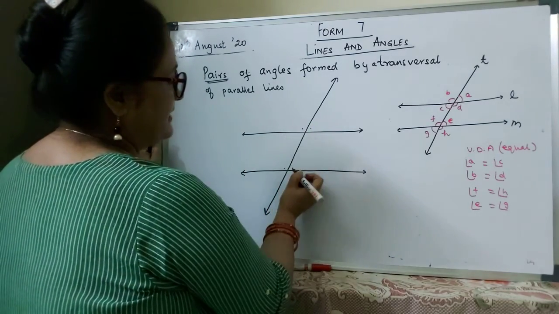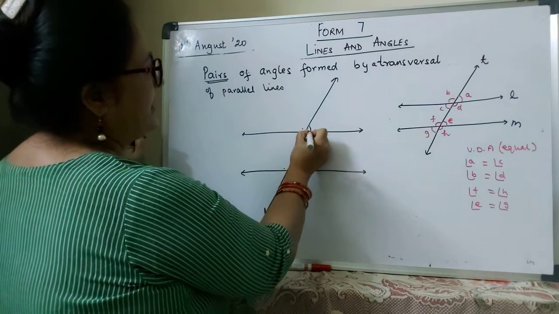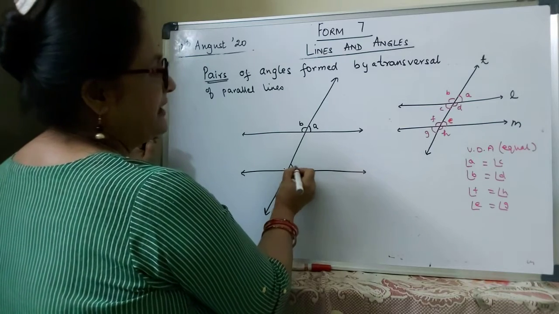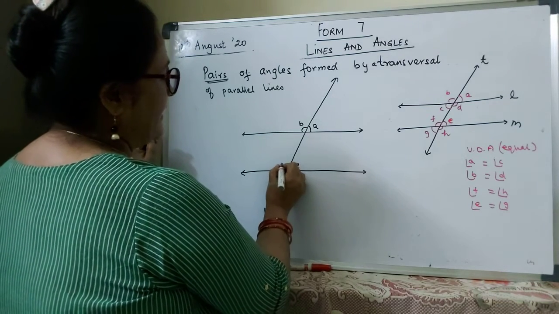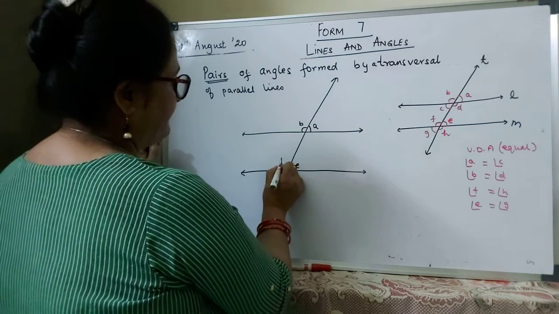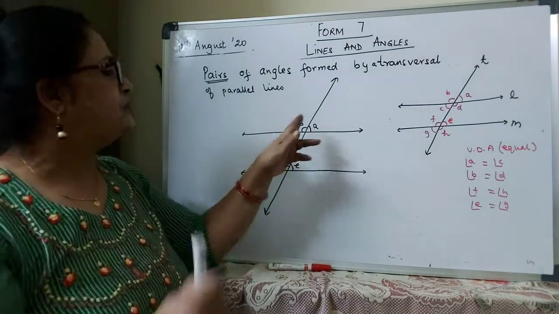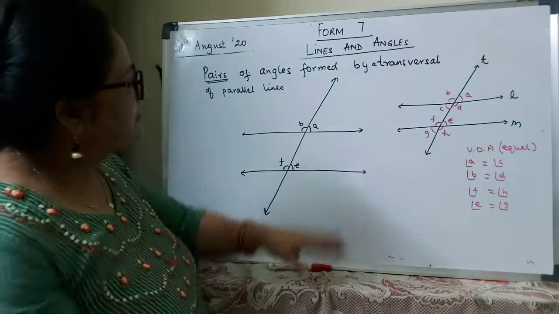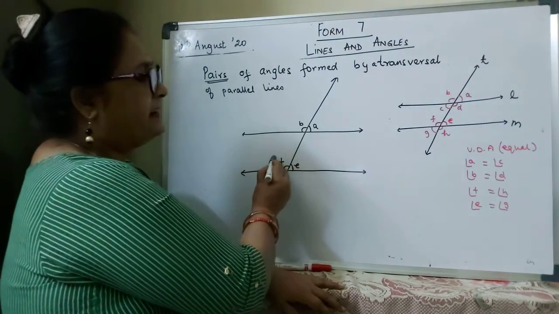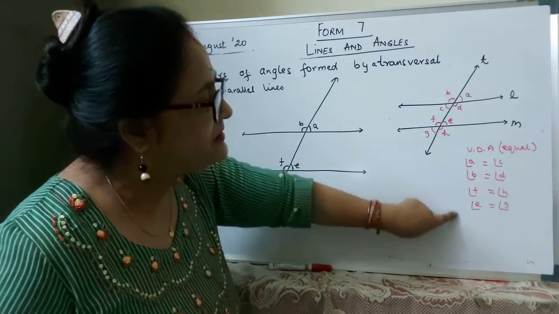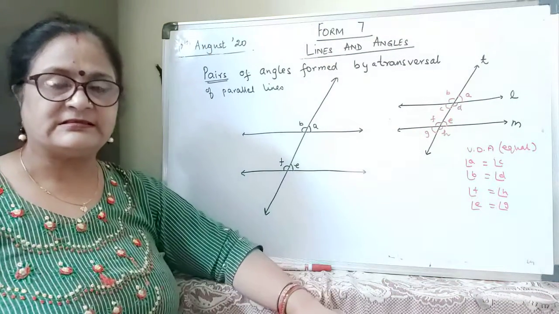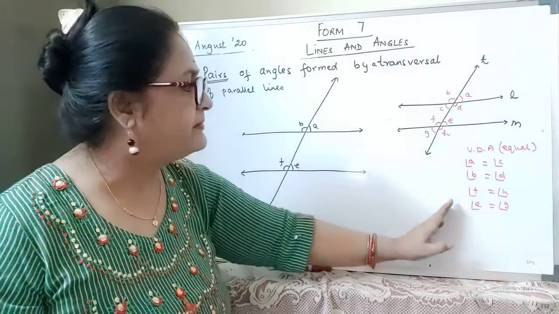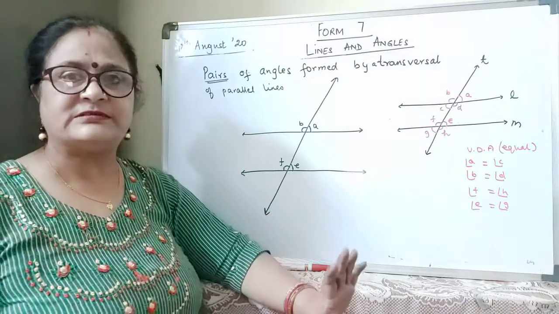Only these two angles: first measure angle A and angle B, then measure angle E and angle F. Write down the measurements of A, B, E and F, then write the measurements according to vertically opposite angles, because we know that vertically opposite angles are equal.